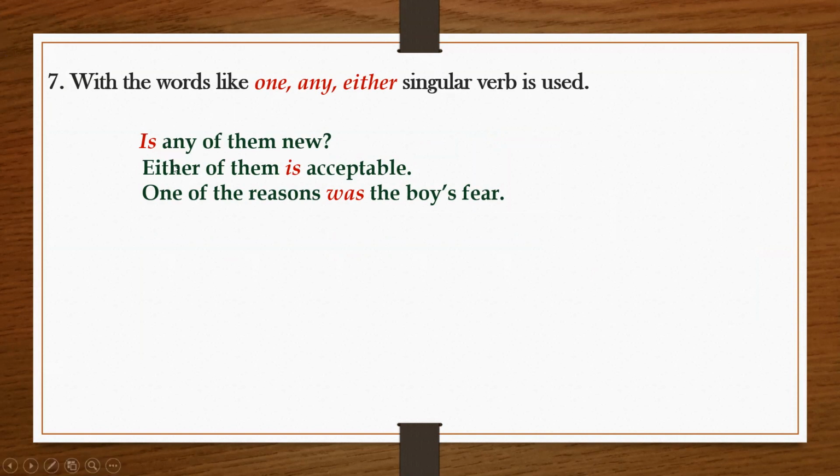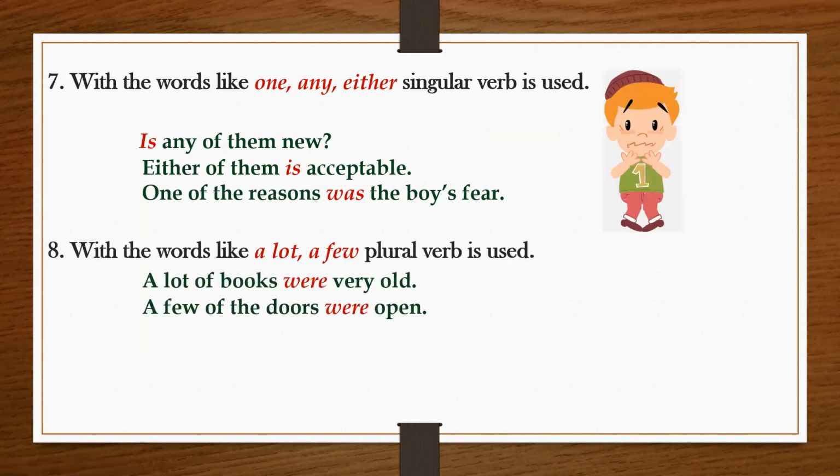Either of them is acceptable. Either means out of two. So, out of two, any one of them is acceptable, right? Because you are talking about any one, that is why is. One of the reasons was the boy's fear. Here, out of so many reasons, I am talking about only one reason. That is why I have used the singular verb, was.